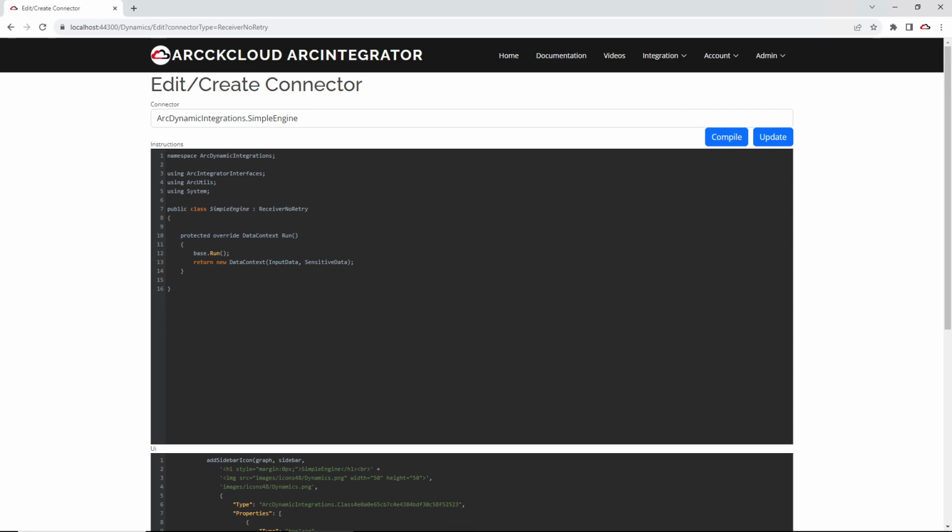To do that, I will read the value of the input, parse the input into an integer, then increment the input with 1.